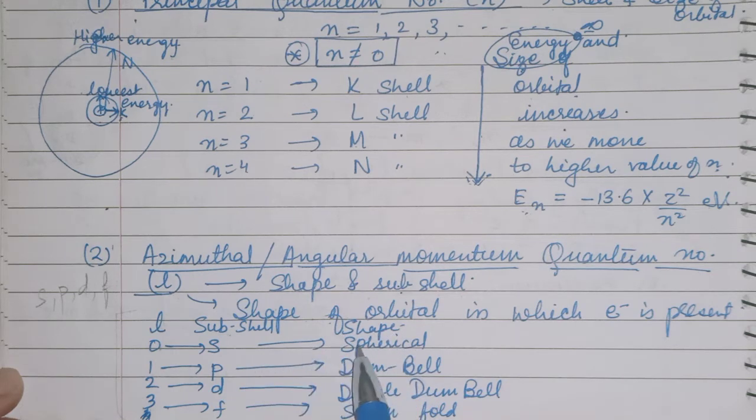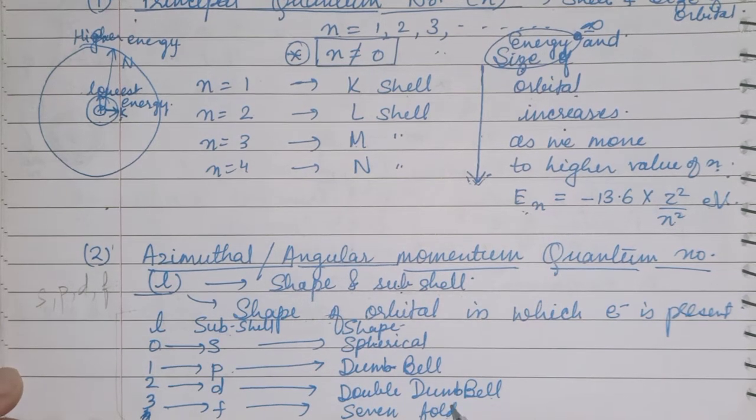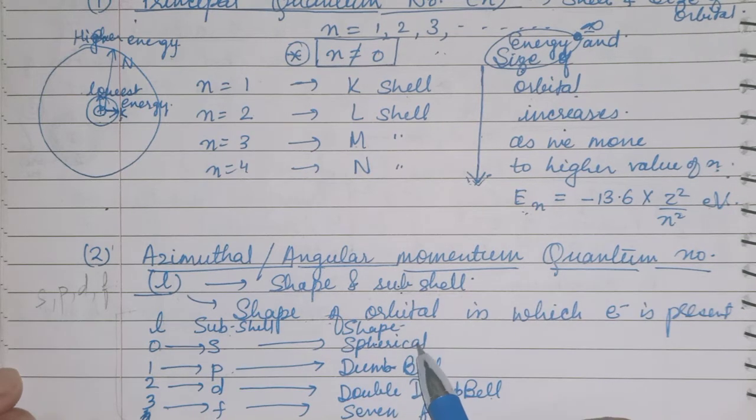S will have spherical shape, P will have dumbbell shape, D-U-M-B-B-E-L-L, D will have double dumbbell shape, and F will have a seven-fold structure. It is not that clear, so you will learn till here: spherical, dumbbell and double dumbbell.